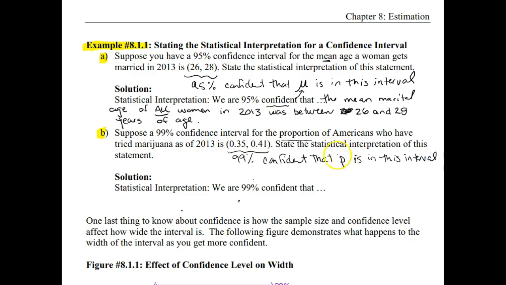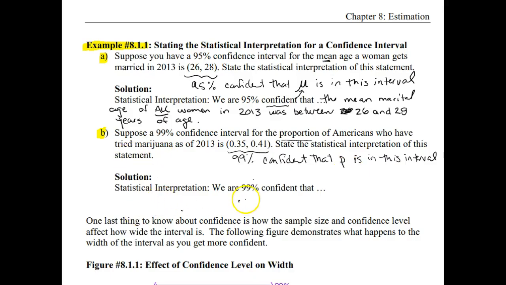And so from practice and writing in the last couple chapters, for P we're going to have the proportion or percentage of all objects that are in some category of interest. So in this case our objects are going to be Americans, and the category of interest is that they have tried marijuana.